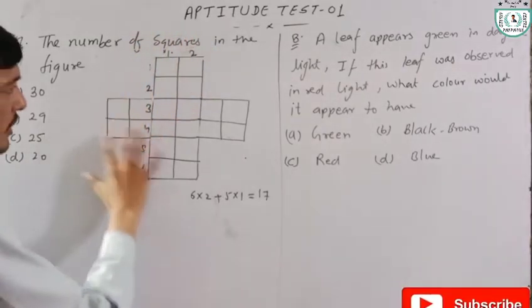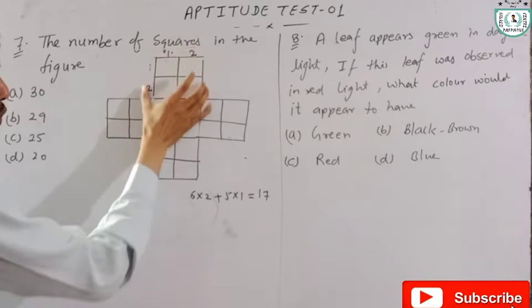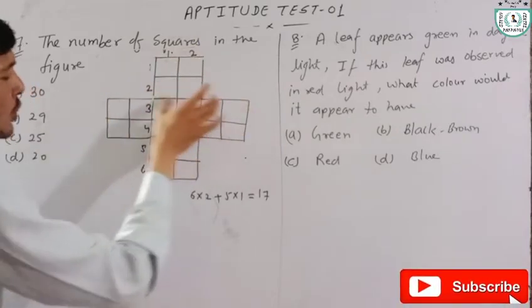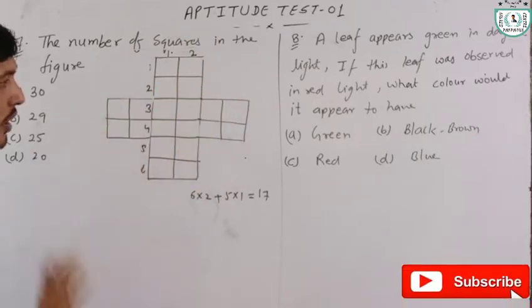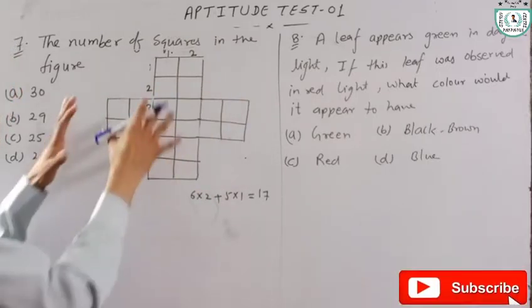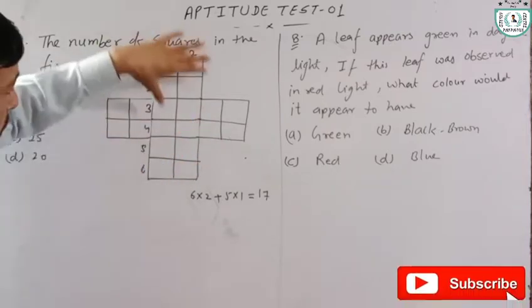After looking at this whole figure, we can say two same figures are given. First one is this and second one is this. According to this, I can say the total number of squares in both the figures.